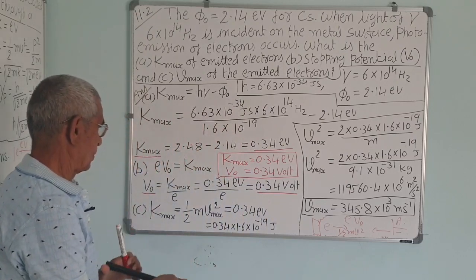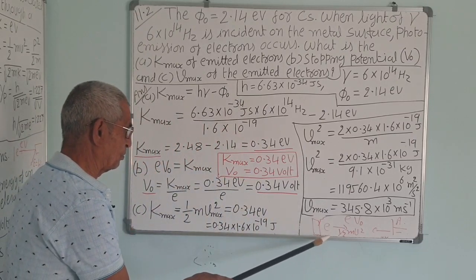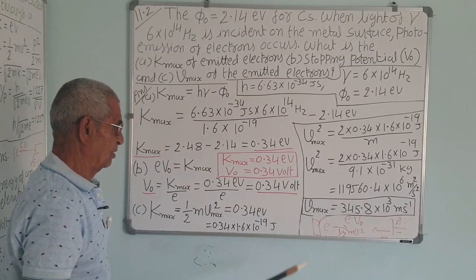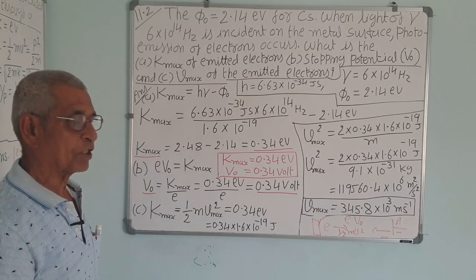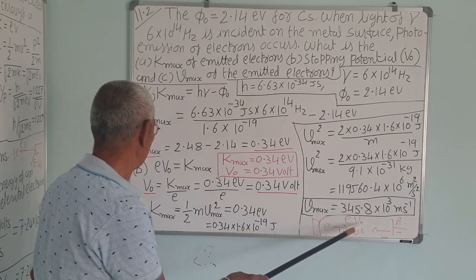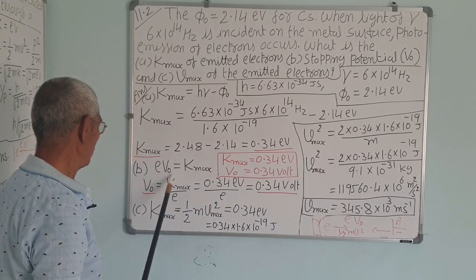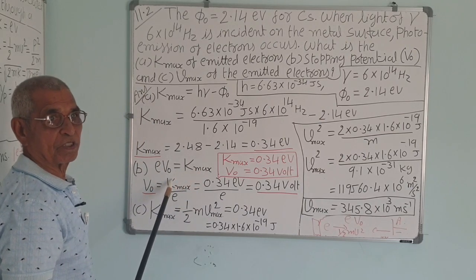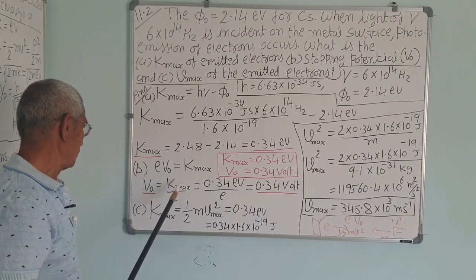So the kinetic energy will become 0. This force is applied in the opposite direction, that is the electrostatic potential energy or work done by the electric field, that is eV0. So eV0 is equal to K maximum. V0 is called the stopping potential because it stops the motion of electrons.